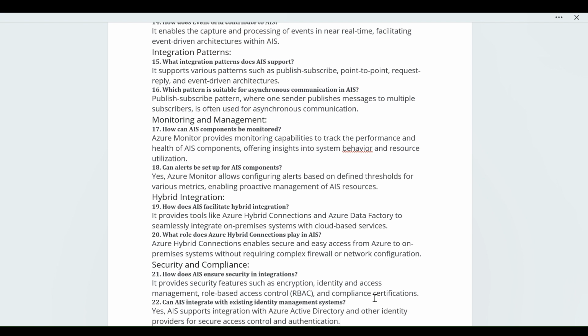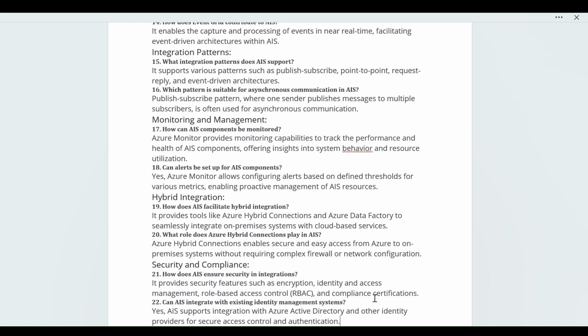It provides tools like Azure Hybrid Connection and Azure Data Factory to seamlessly integrate on-premises systems with cloud-based services. Right now, most organizations are using Azure cloud services for migrating their data from on-premises to the cloud. So these are the facilities which we can take from this AIS.